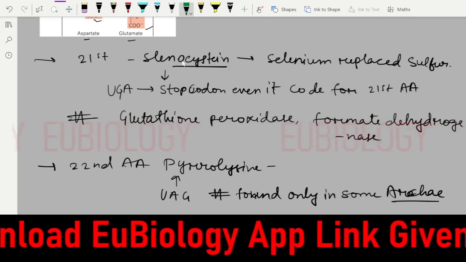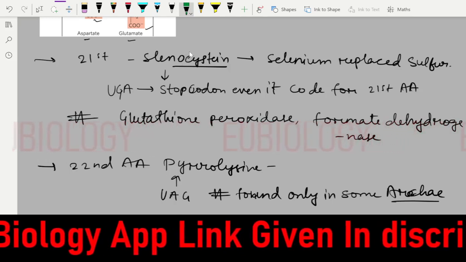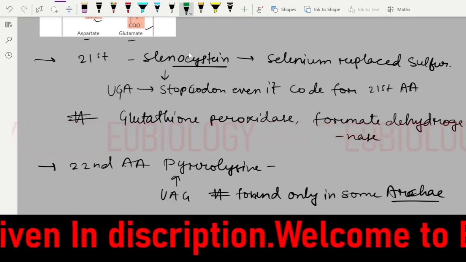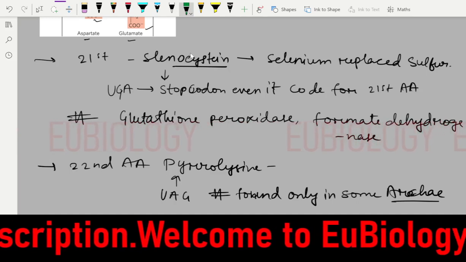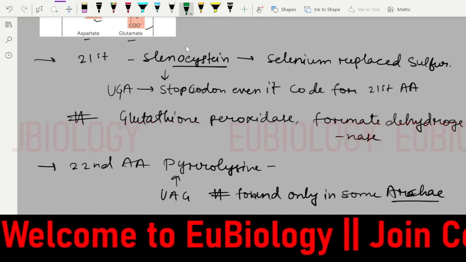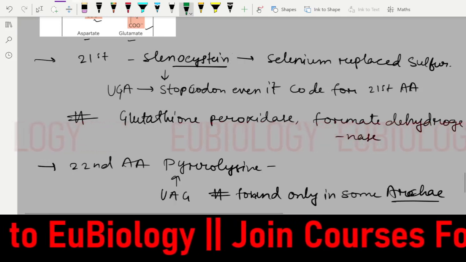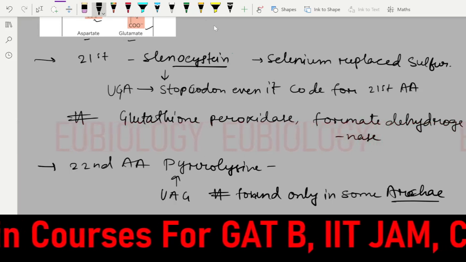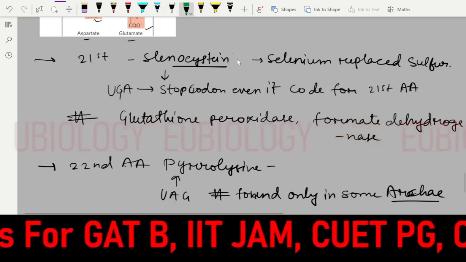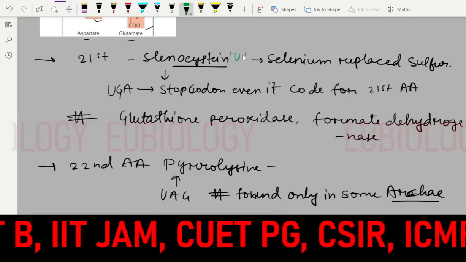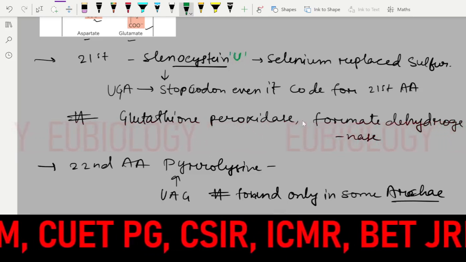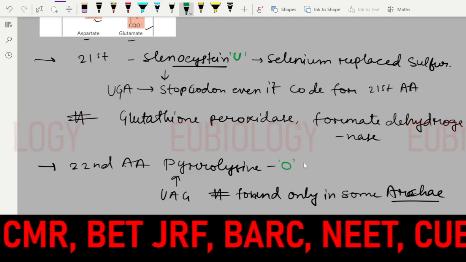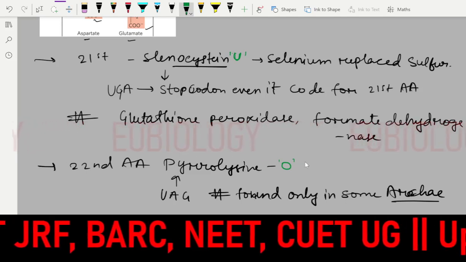So if I ask you what single letter you would give for naming selenocysteine, can you find any name? Serine is already given, S is already given. So what name will you take for selenocysteine? They gave the letter U. I cannot guess this U, I don't know how, but they gave it like this. For pyrrolysine, they gave O as the name.